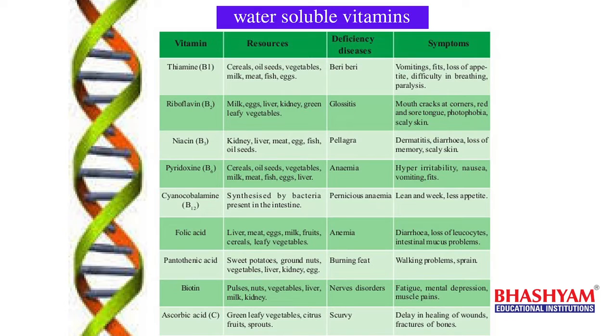And intestinal mucus problems. If you see from mouth to anus, the digestive tract consists of a membrane called mucous membrane. Mucus problems may arise in the intestine due to the lack of sufficient folic acid in our body.